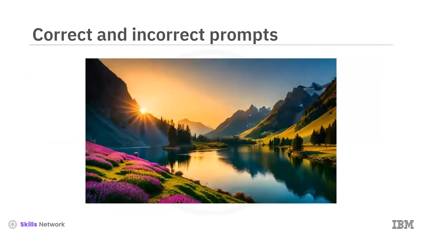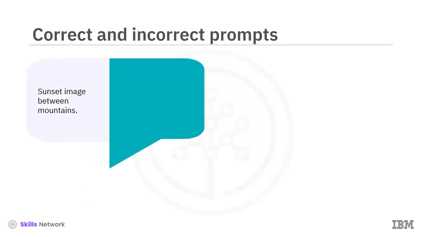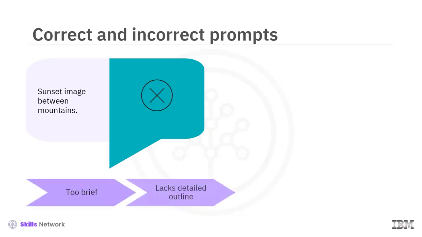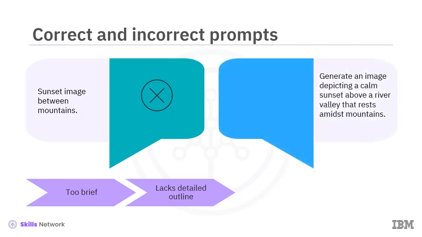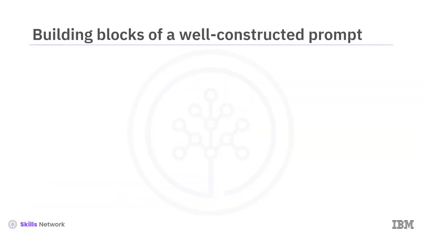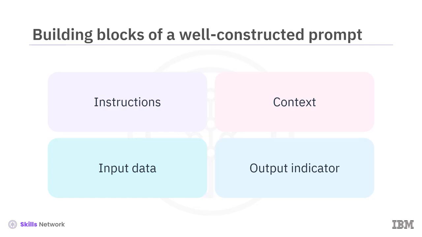Let's look at another example where you want the model to generate an image of a sunset scenery you have in mind. Writing the prompt as "sunset image between mountains" may not give you the desired output. The prompt is too brief and lacks a detailed outline of the image you have in mind. You can rewrite the prompt as, generate an image depicting a calm sunset about a river valley that rests amidst the mountains.